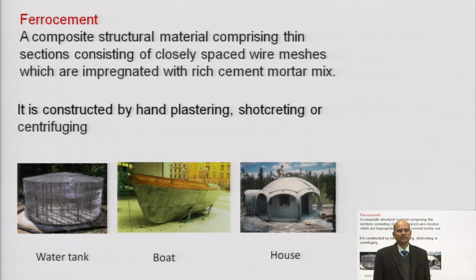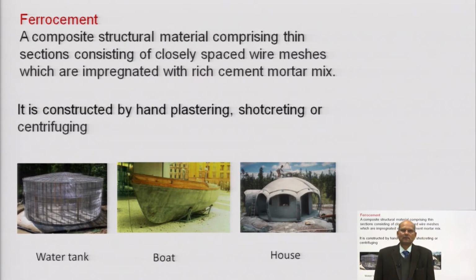Ferrocement is a composite structural material comprising thin sections consisting of closely spaced wire meshes which are impregnated with a rich cement mortar matrix. This is very important.